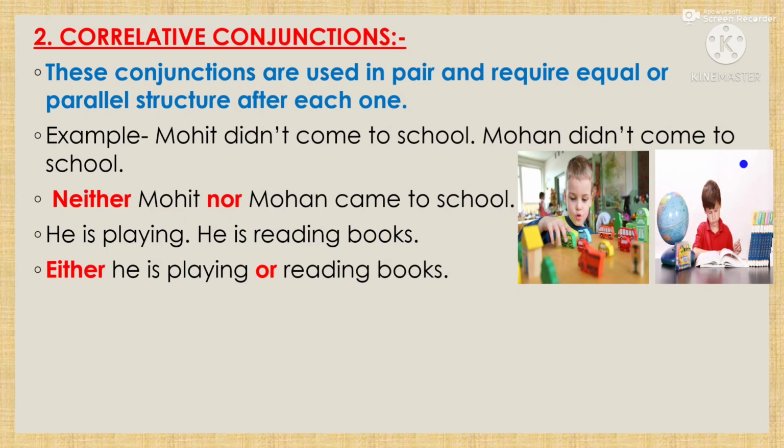Either or means maybe the possibility of one sentence is correct. That means either he is playing or he is reading. So we can join by using either or, that will be: either he is playing or reading books.